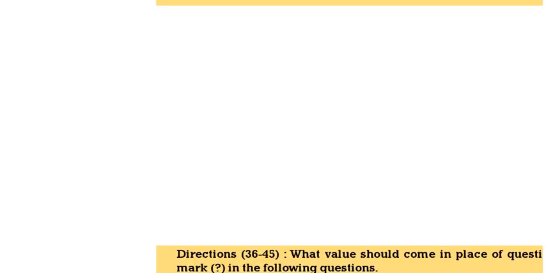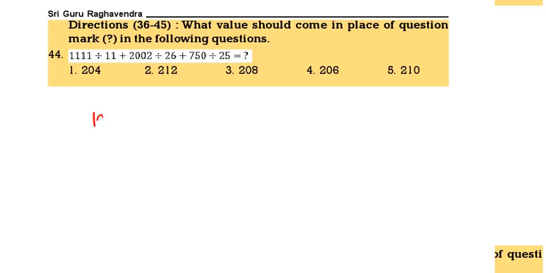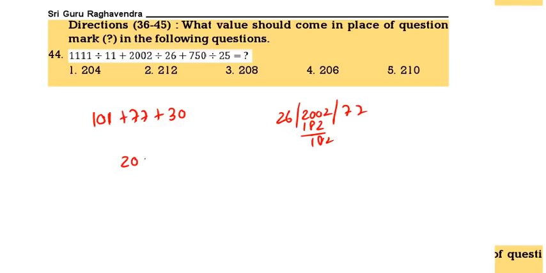1111 divided by 11, that is 101. 2002 by 26. 26 sevens are 182. Again 7. So it is 77 plus 30. So 101 plus 77 plus 30. 77 plus 30 is 107. 107 plus 101 is 208. 208 is the correct answer.